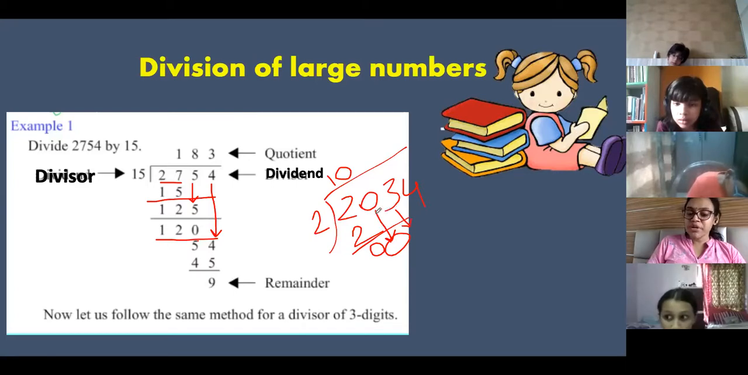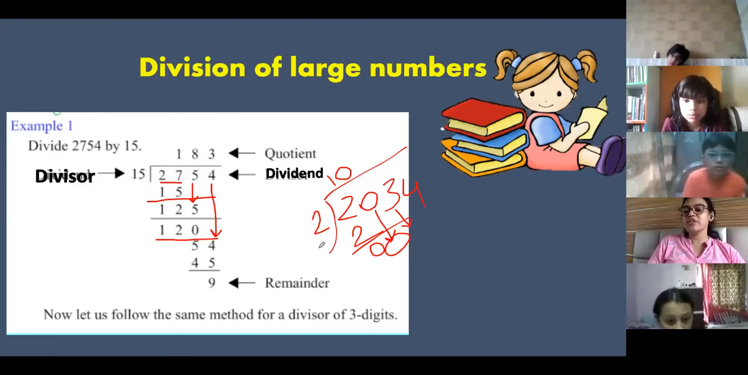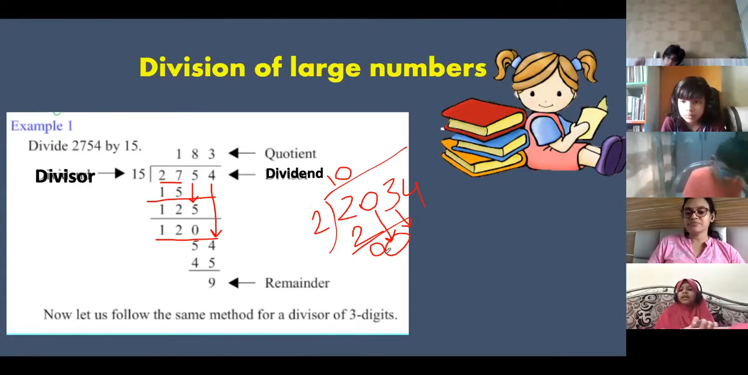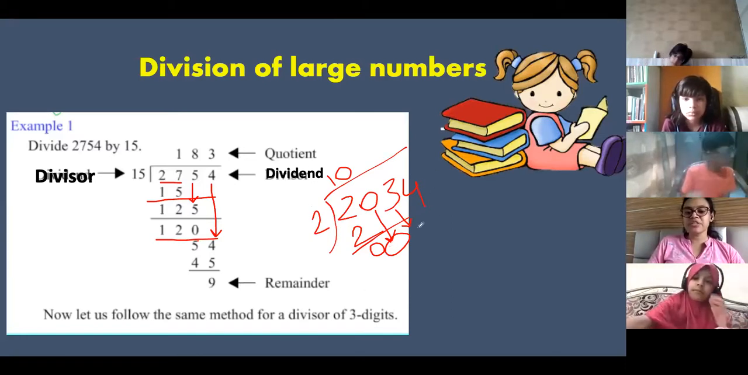Since you are bringing two numbers together, you will bring two numbers only when this number is less than the divisor. My 0, 0 is less than divisor because your dividend should be greater than divisor, right? Then only, or equal to. Ma'am, I'm not understanding anything. I'll explain it once again. Just let me explain this once.